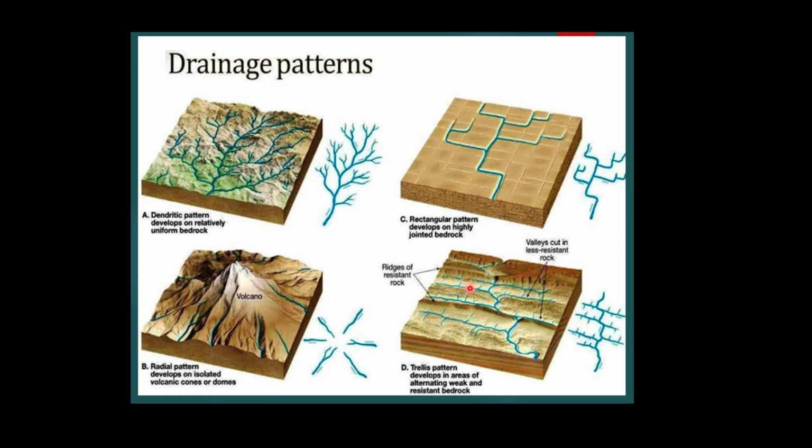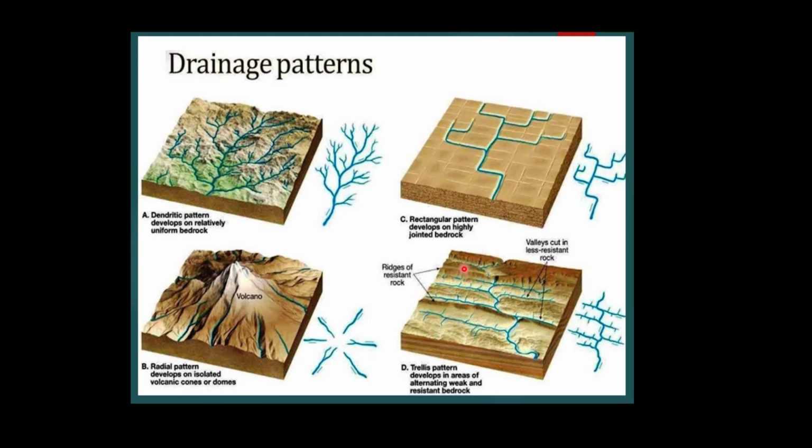These tributaries flow parallel to the main river for some distance, then cut back through the soft rock and join the river at right angles. When the tributaries join the main river at right angles, the pattern is said to be the trellis pattern. You can see the ridges of resistant rock.